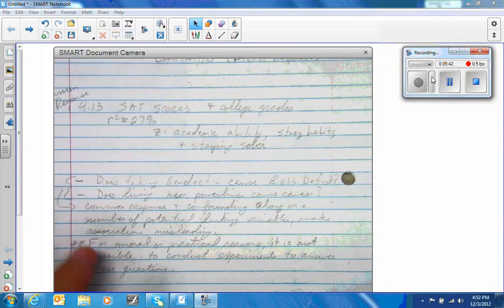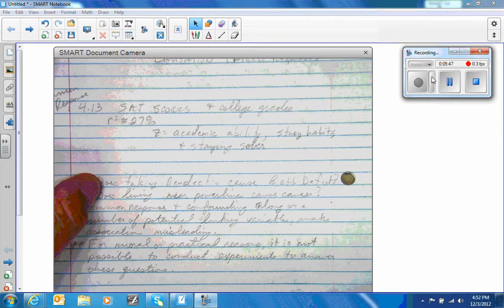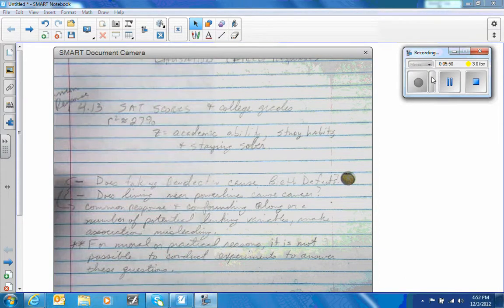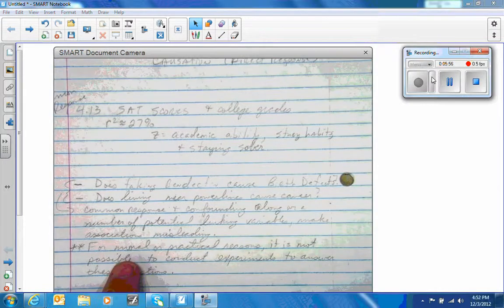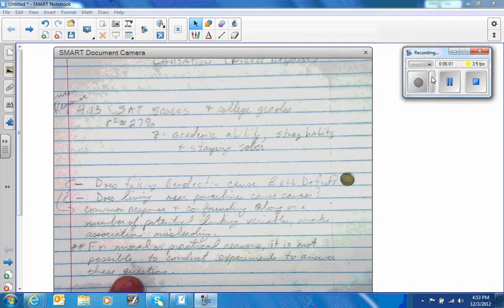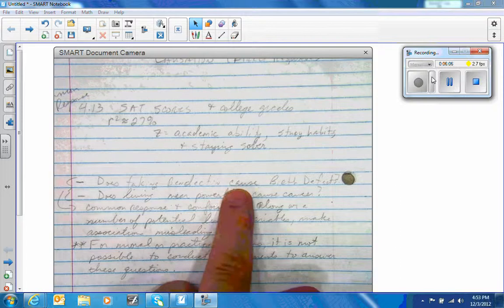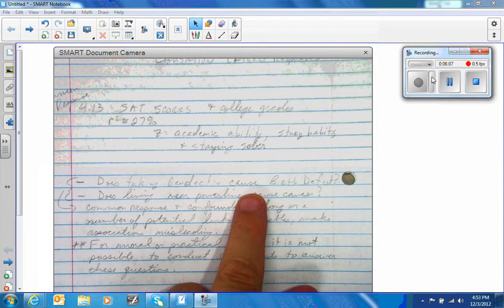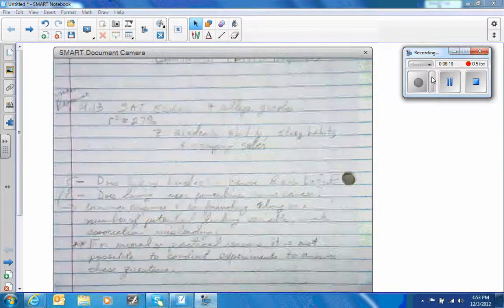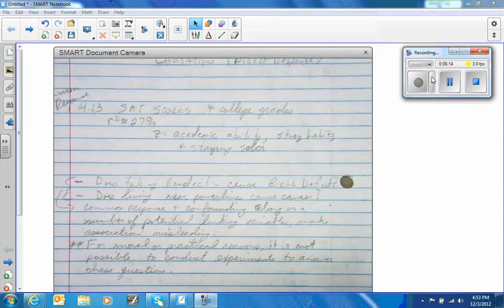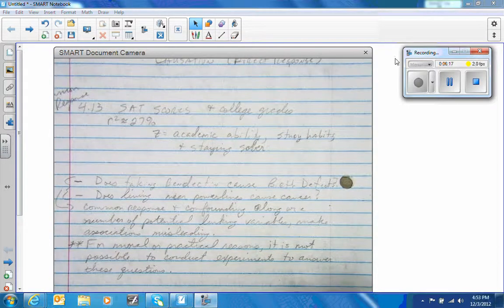Whenever we talk about the Benedictine causing birth defects or living near power lines, those are things that we can't experiment with. Those are moral obligations. So for moral or practical reasons, it is not possible to conduct experiments to answer these questions. You can't give people Benedictine and see if it causes a birth defect, or you can't have people live near power lines and test to see if they have cancer. Those are ethical questions. So hopefully you'll read up on chapter 4.2 and come to class with a good discussion.